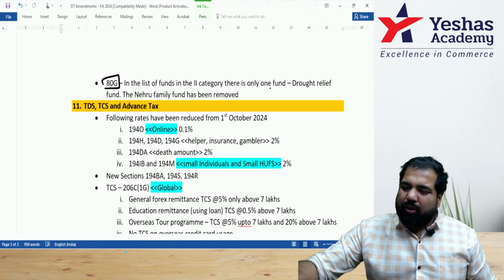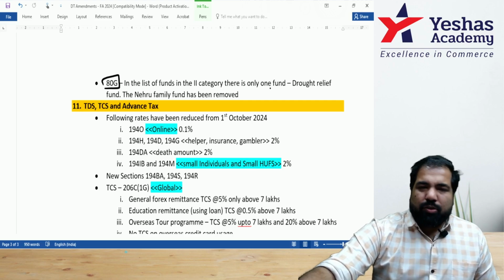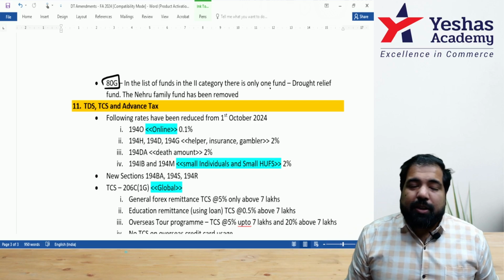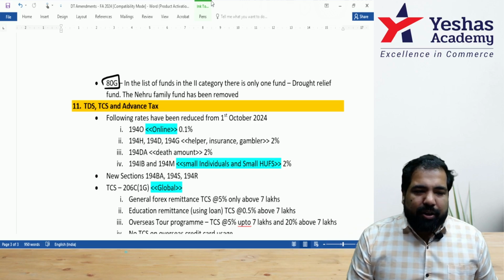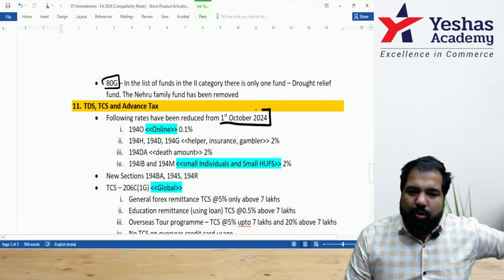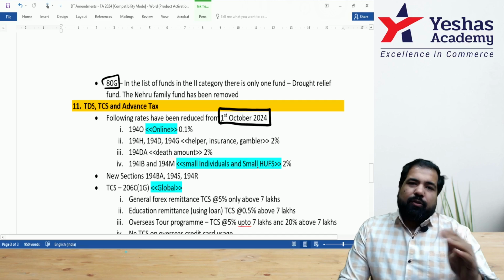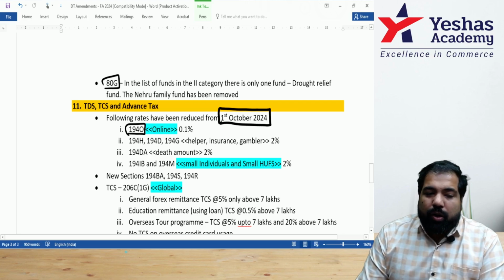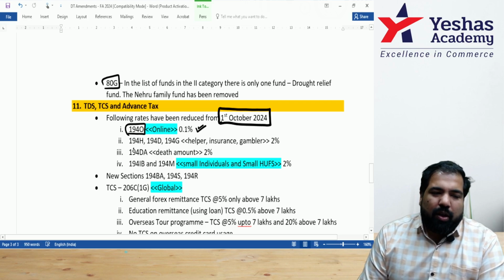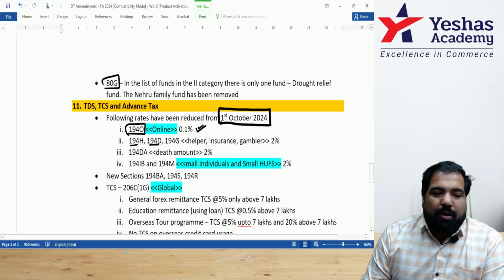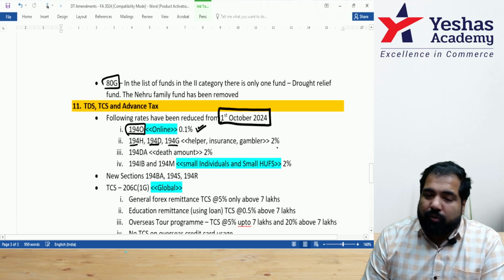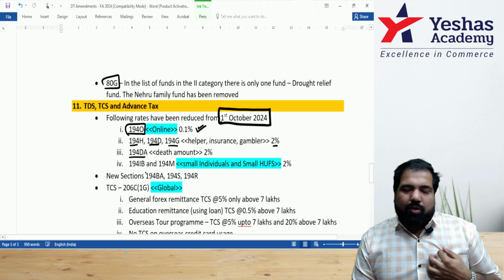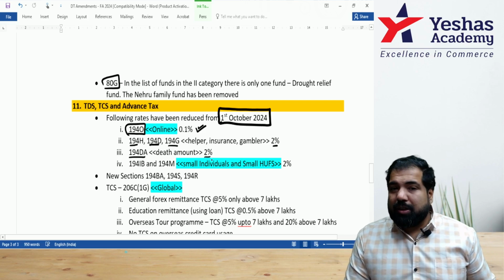Let's see what the changes are there. Not many changes, except, guys, TDS: whenever there's a payer who's paying you some money, they deduct TDS and pay it to the government, so your money is blocked. The government decided to block smaller amounts and reduce the TDS rates from 1st October 2024. So check the exam. If it's before 1st October 2024, old rates. But after that, guys, 194O online will only deduct 0.1%. That's great. 194H, 194D insurance commission, and 194G lottery commission have been reduced from 5% to 2%. That's also great. 194DA, when you get money from life insurance of more than 1 lakh, it will be at 2%, not 5%. That's also great.